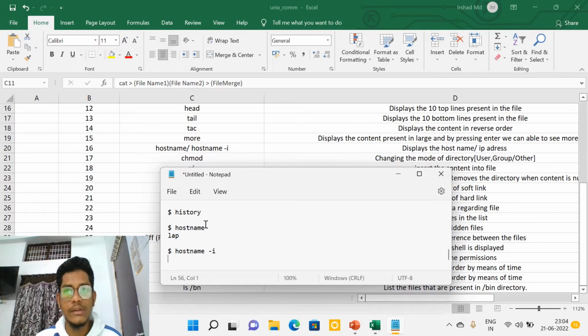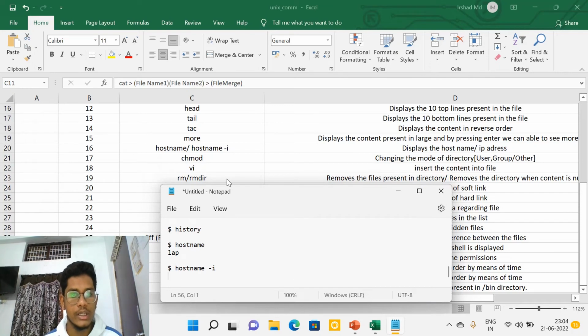Every different laptop has IP addresses, right? If you want to know what IP address we are working on on that laptop, we are going to use hostname -I. Okay, chmod. If you want to change the mode of a directory, for example, here before we have discussed